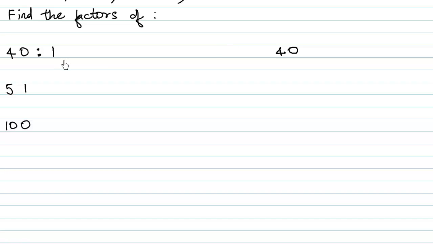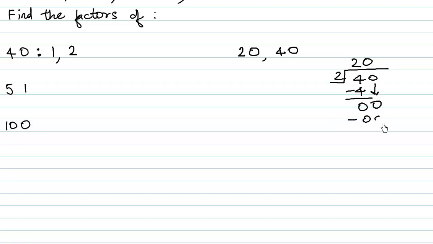What about 2? Yes, because the last digit is 0, it's an even number. 2 is also a factor of 40, and 2 20s are 40. So if you just divide 40 by 2, 2 2s are 4, and then we have the 0 down, 2 zeros are 0. So we have a perfect remainder of 0. So 2 is a factor of 40 and 2 20s are 40.